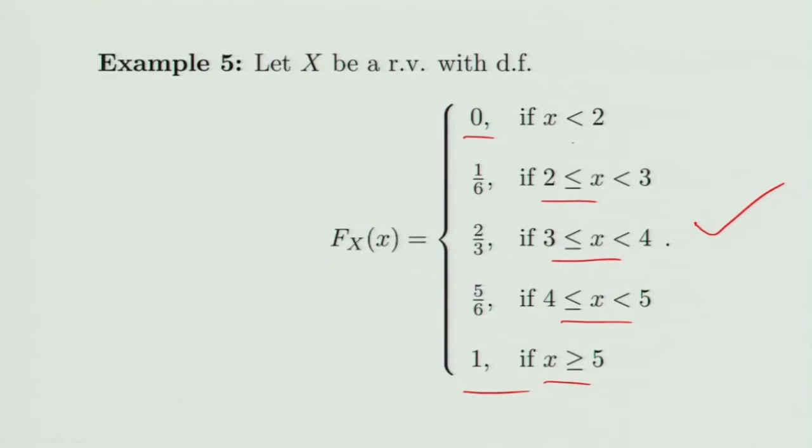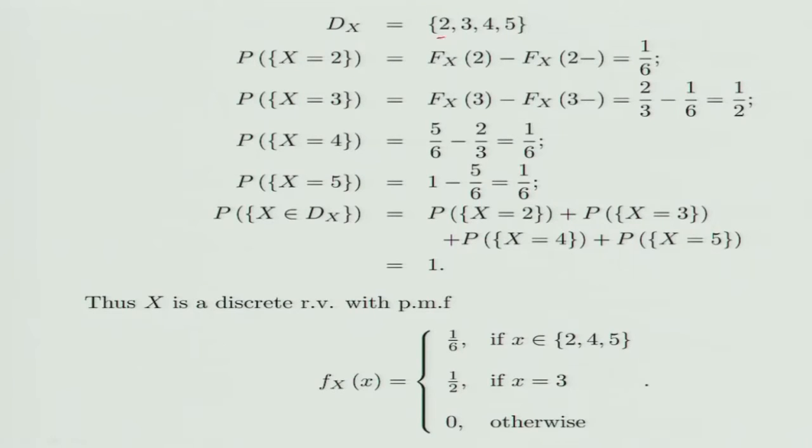The set of discontinuity points certainly includes 2, because at 2 the left hand limit is 0, and the value of the function is 1 by 6. At 3 the left hand limit is 1 by 6, value of the function is 2 by 3. At 4 the left hand limit is 2 by 3 and value of the function is 5 by 6. At 5 the left hand limit is 5 by 6, value of the function is 1. So it is discontinuous at 2, 3, 4, 5. So Dx is 2, 3, 4, 5.